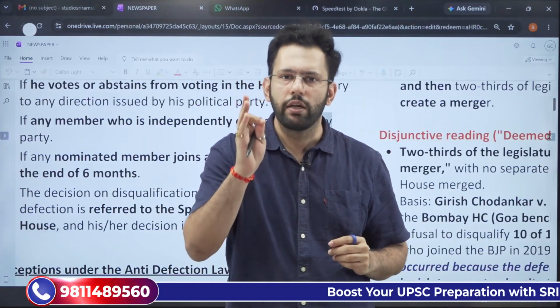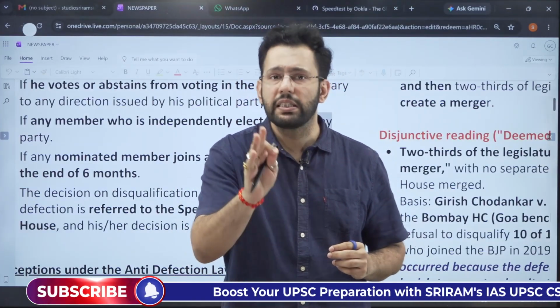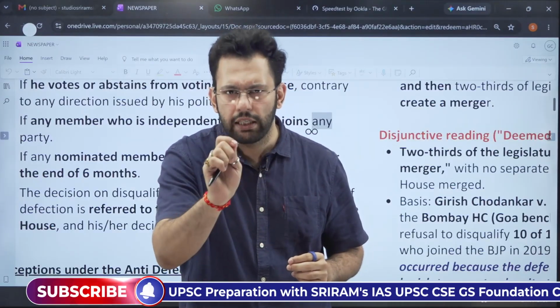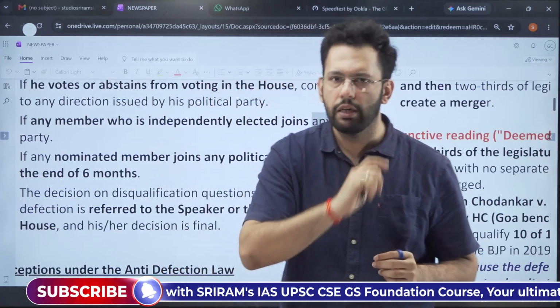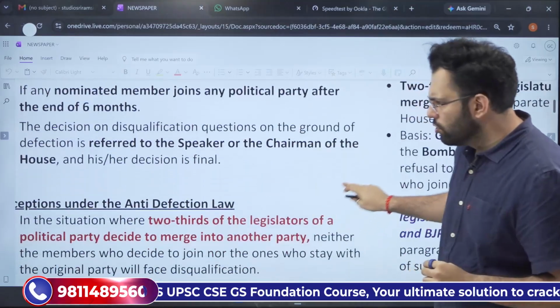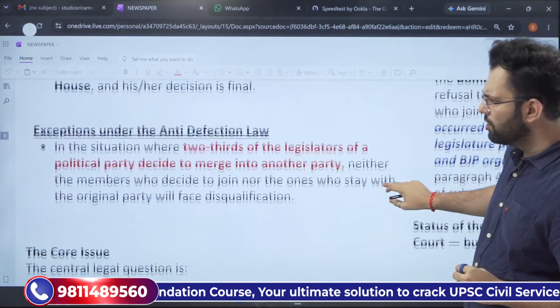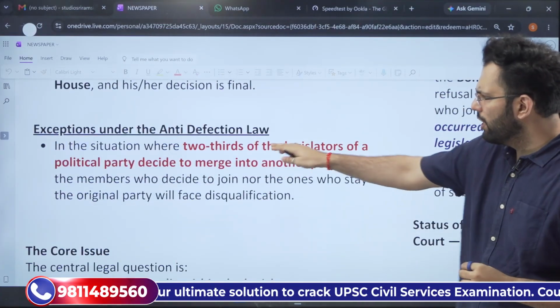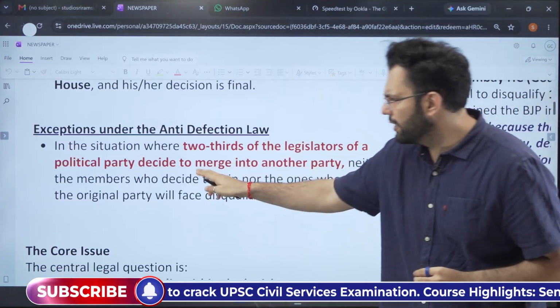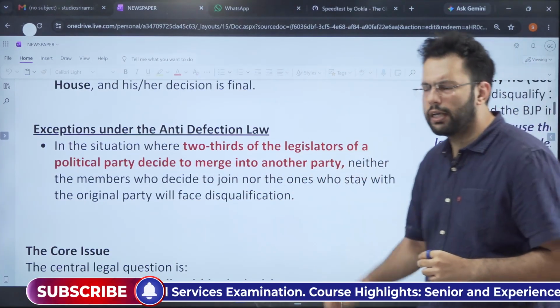And this is where the problem starts. This is listed in paragraph 4. Now we'll understand what is the problem of the merger and why it creates a problem. So we have seen and discussed the exceptions under the anti-defection law, where 2/3 of the legislature of a political party decide to merge into another party.